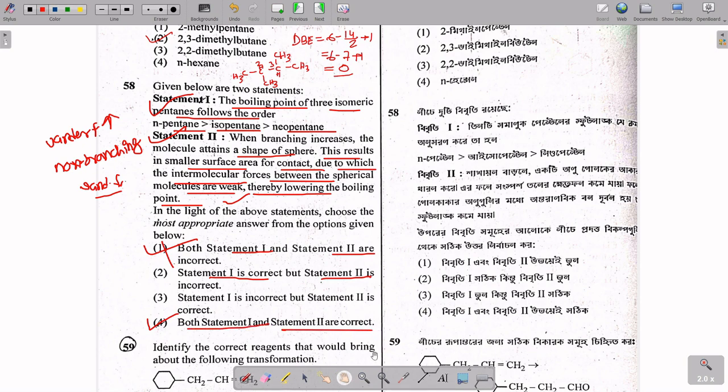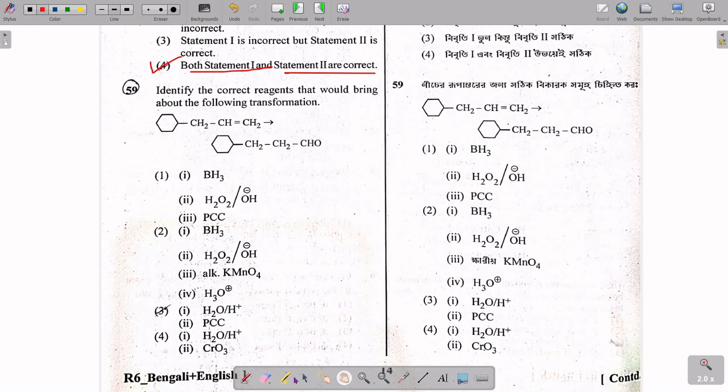Okay, now move to 59. Here it is said that some conversion is there. So what will be the suitable reagent for this transformation? It is BH3, that is diborane, B2H6, which is applied, and if you apply this, OH will be there and H will be attached. After that, if you further treat with KMnO4, which is an oxidizing agent, it will make the OH group CHO, and that will be the answer. So option 2 should be the answer over here.